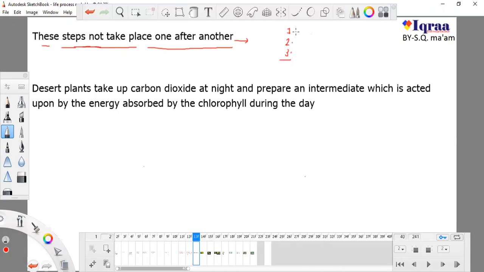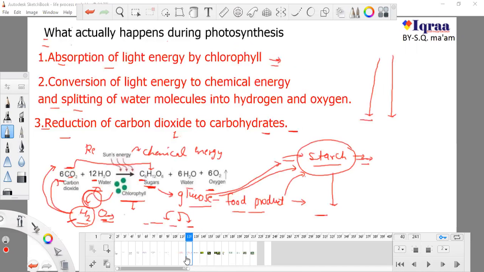No, they can go according to their comfortable zone. What is comfortable for the plant, what is good for the plant, and what is the requirement of the plant, where the plant grows, or if there is availability of water or not, or if there is availability of sunlight or not. So these steps are random.